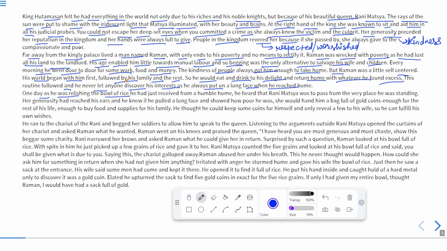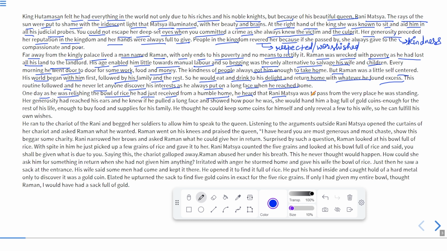Okay, one day he was relishing a bowl of rice. It means one day he was eating a bowl of rice. Relishing means tasting, or satisfying his hunger with the bowl of rice. He had just received it from a humble home, from people who were very humble.